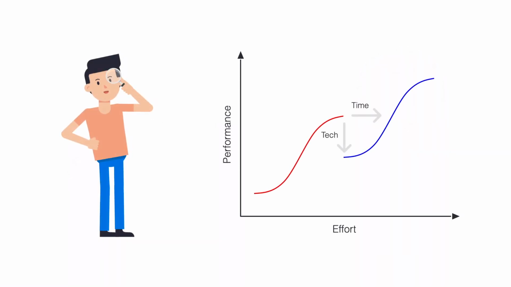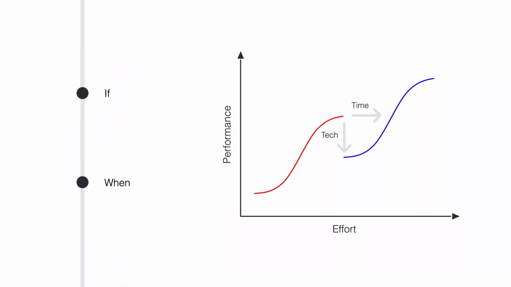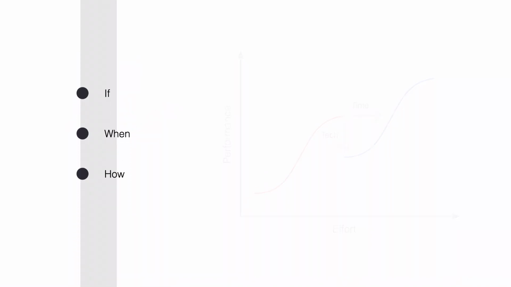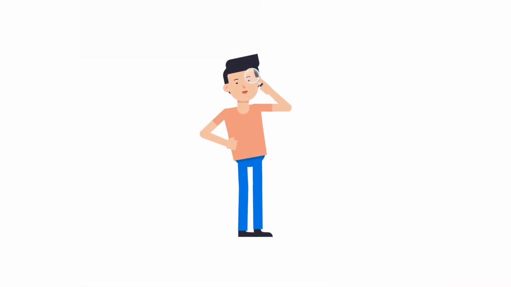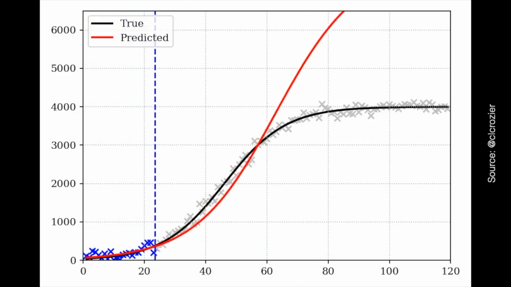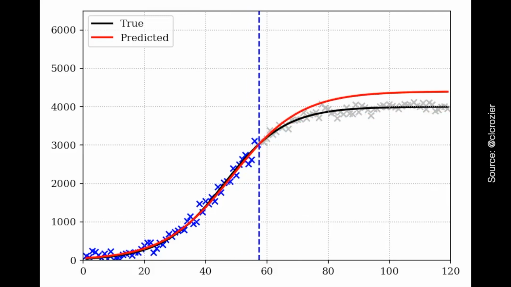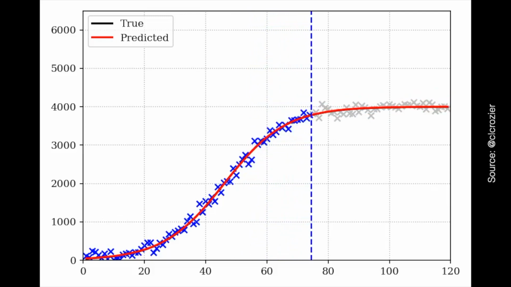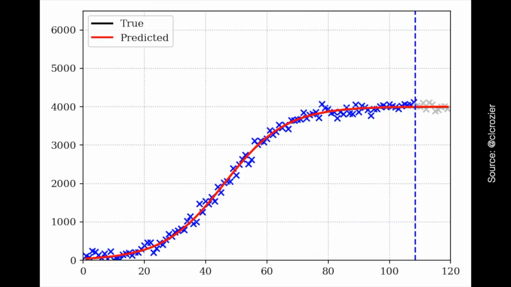Therefore, changing S-curves needs to be justified as to if, when, and how to do it, thus anticipating the required changes in strategy, product, and organization. This sounds way easier than it is in practice. How do you know how your technology curve looks like? How do you know where you are located on it? How can you quantify its inflection point? Meaning, how do you determine the exact shape of the S?